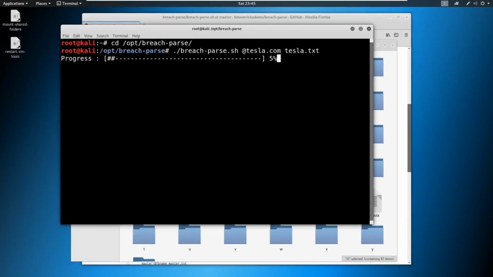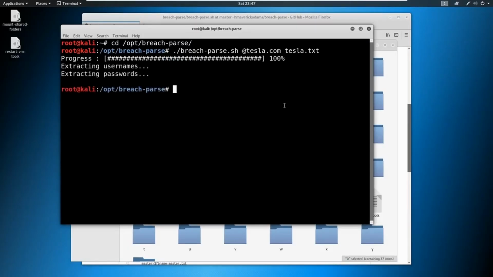So this is going to run through. It's going to take a minute here, and it's going to grab everybody's username and password that says tesla.com, the username, and then it's going to have all the passwords. And we're going to be able to decipher things from this. So I'm going to let this run, and as soon as it's done, I'll come back and we'll talk about the results. Okay, the results are back.